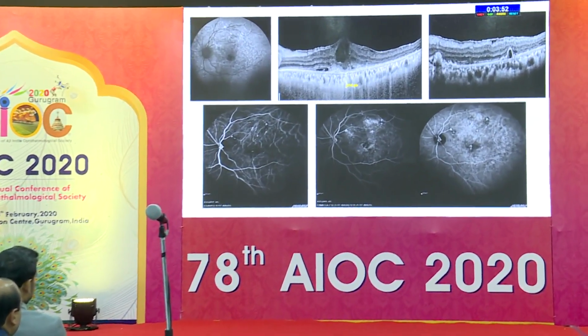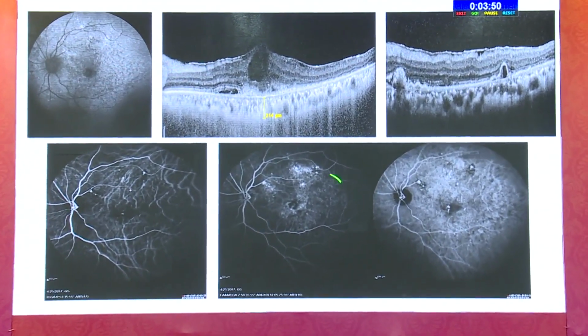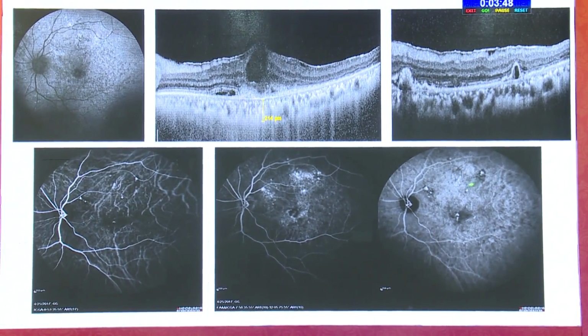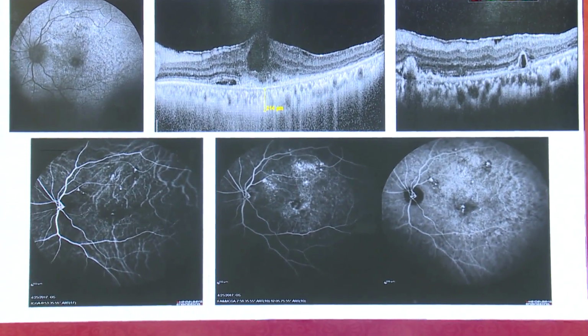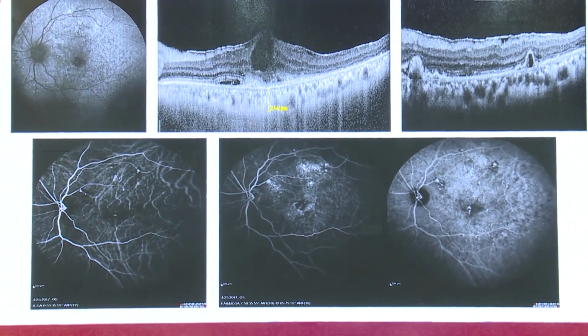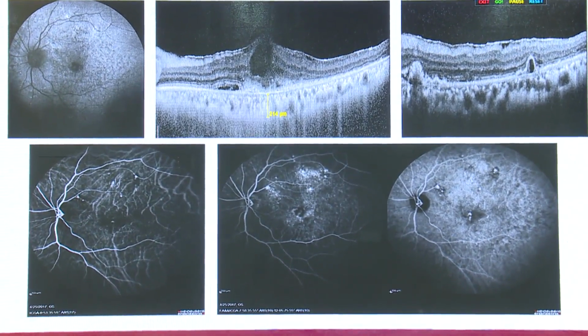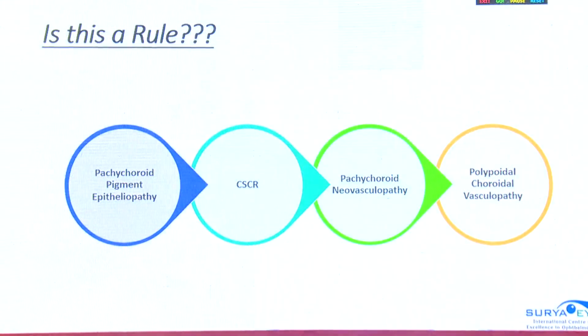So this was classically a pachychoroid neovasculopathy in that eye, and the other eye showed presence of polypoidal lesions because it had very long-standing changes. So this confirms the spectrum, that is, the patient had a PCN in one eye and a PCV in the other eye. So is that a rule?